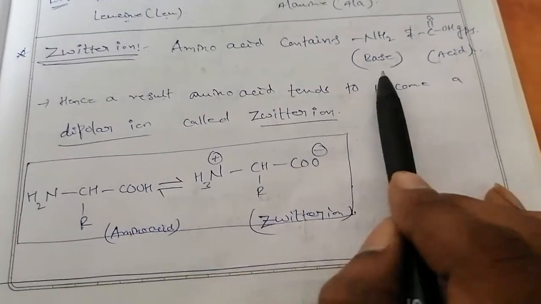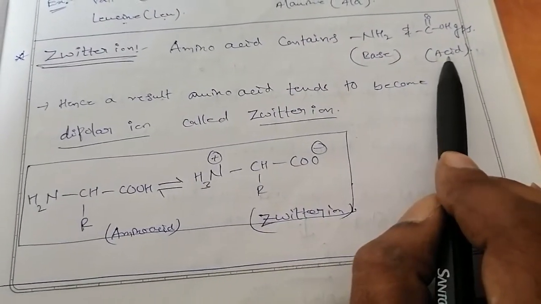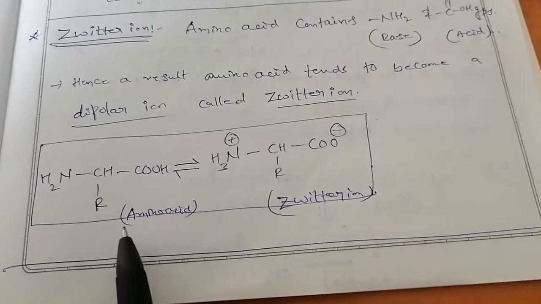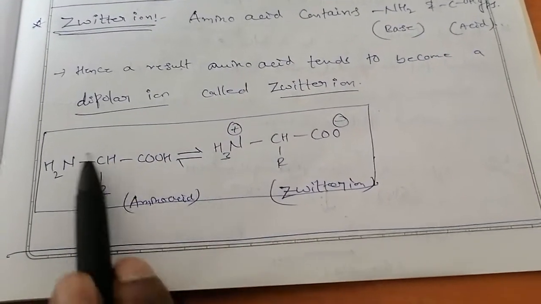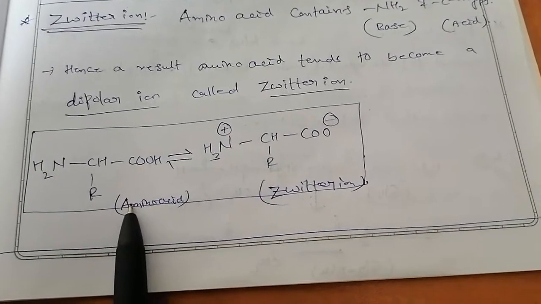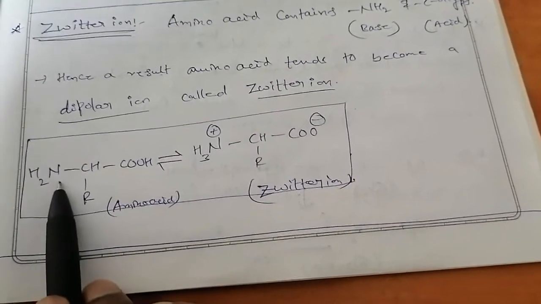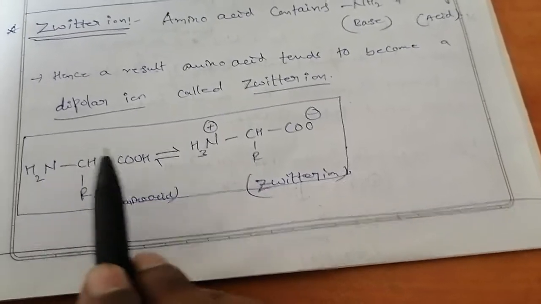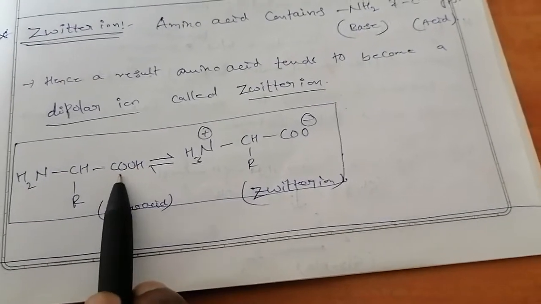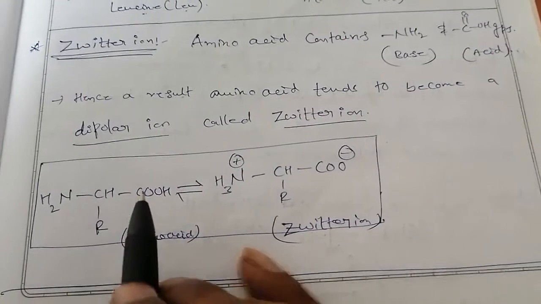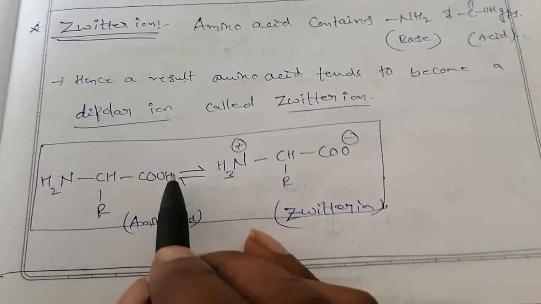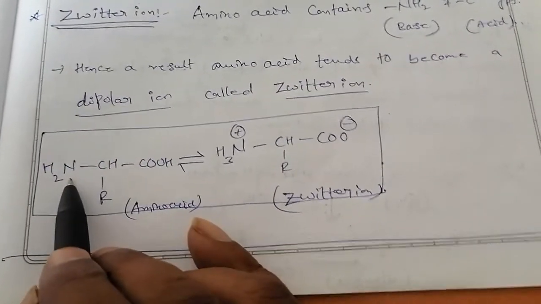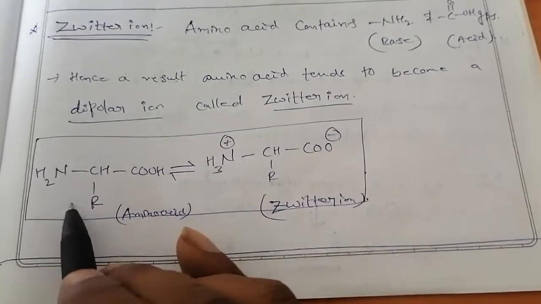Okay, it has base character and it has acid character. So see now the last one here in the box, amino acid. I took a general amino acid. Based on the base character, this amino group will attract H plus ion from acid. The meaning of acid is that which donates H plus ion, and the meaning of base is that which accepts the H plus ion.